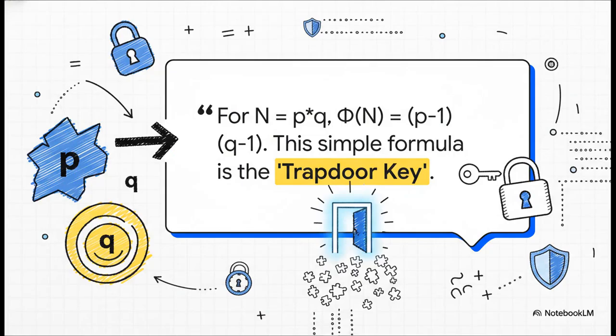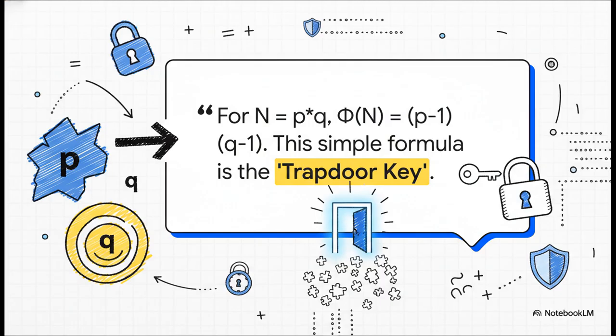And here it is. This is the magic. While the function itself might seem really complex, how we use it here is incredibly elegant. If you know those two secret prime numbers, p and q, you can use this simple little formula to find a special number. This number is the trapdoor.